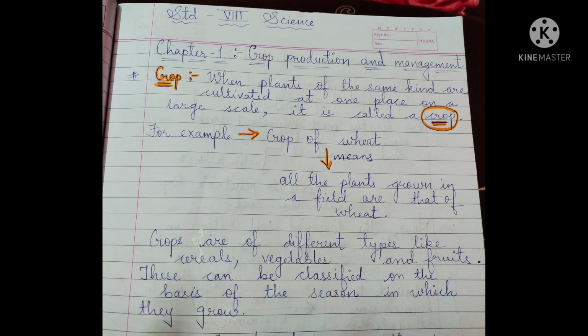So crops are of different types like cereals, vegetables and fruits. Cereals like wheat, rice, different type of vegetables, different types of fruits which you are used to eat. Okay, this can be classified on the basis of the season in which they grow. So we will see that in which season which type of the crops are grown, which type of the fruits or vegetables are grown. So for that, two cropping patterns are there. So we will see what are these two cropping patterns.